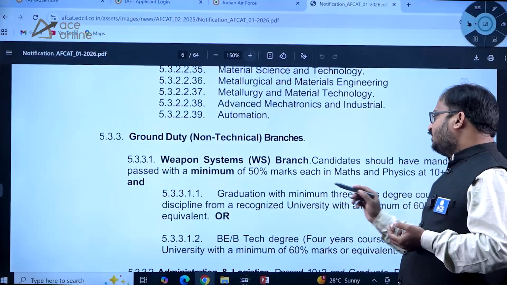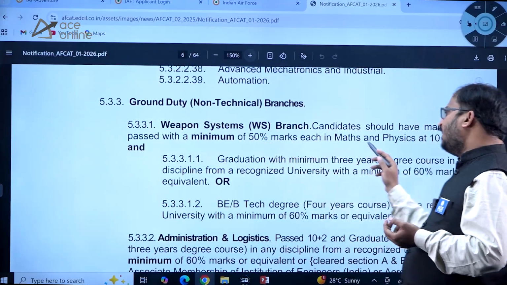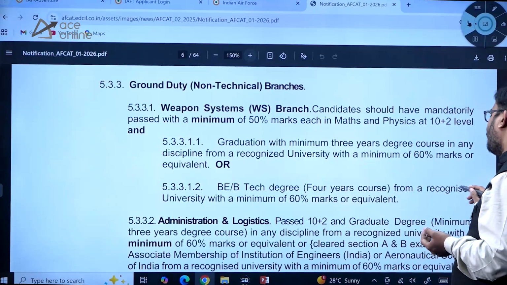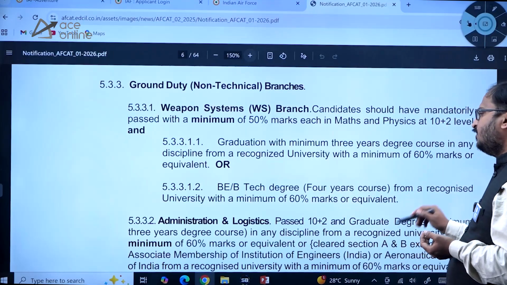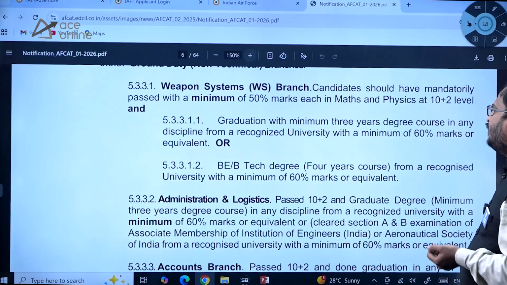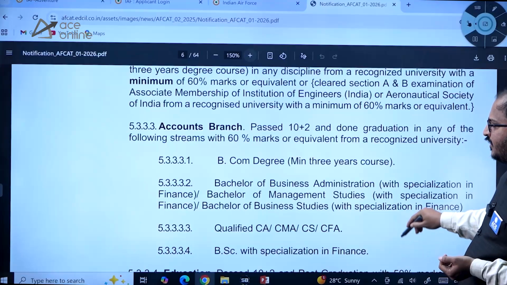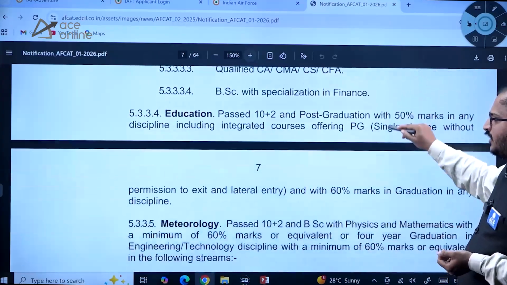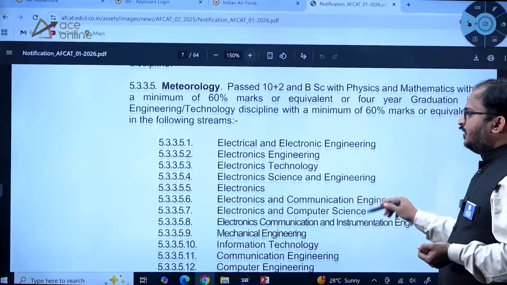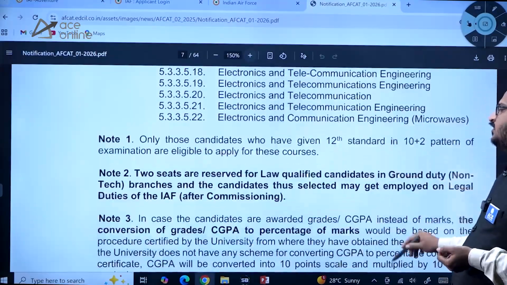Ground duty weapon systems candidates should have mandatorily passed with 50% marks each in mathematics and physics at 10+2 level, and BE BTech degree from a recognized university with a minimum 60% marks or equivalent, or graduation with minimum 3 years degree course in any discipline from a recognized university. Then accounts branch related jobs are also there, dear students. Kindly go through that information. Meteorology related notification is also there. You can go through all these things, dear students.